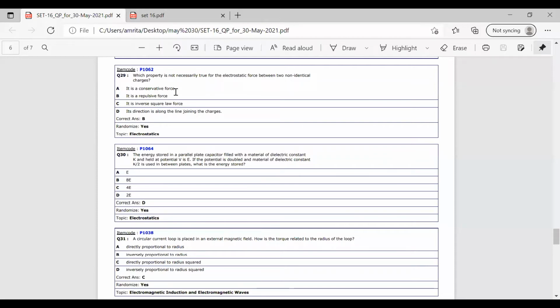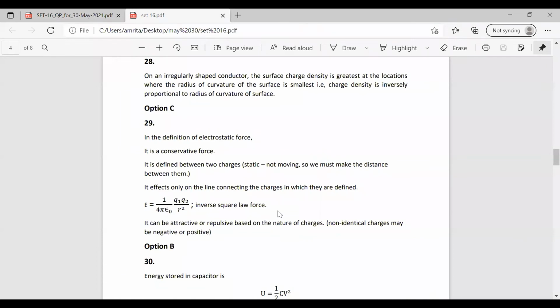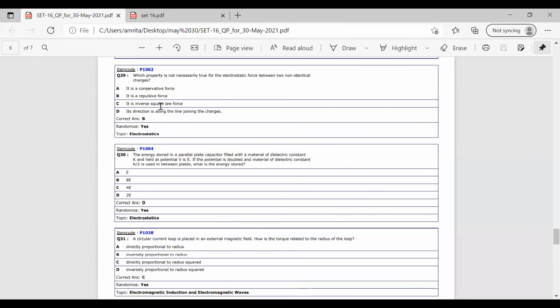In the definition, we have studied that it is a conservative force. So it is true. Then this electrostatic force, we are defining it between two charges. So it will act along the line joining these charges. So defining between two charges, its direction is along the line joining the charges. So option D is correct, option A is correct. Electrostatic force, is it a repulsive force? Yes, it can be repulsive or attractive. So it is a repulsive force.